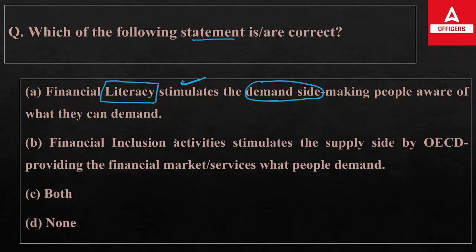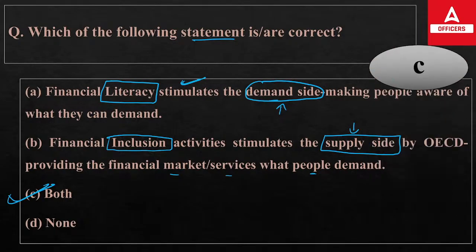Financial inclusion is simply an activity which focuses on the supply side. It means by linking people with the financial products and services, you are providing supply. So you are providing financial market and services what people demand. With the help of literacy, they will demand the financial products and services. With the help of financial inclusion, they will get the supply. It means both the statements are true. So the right answer will be option C.